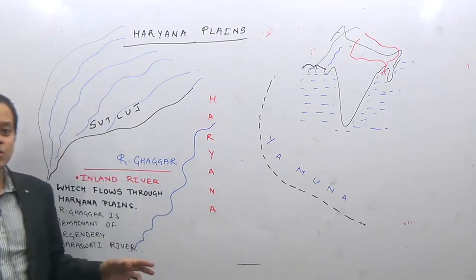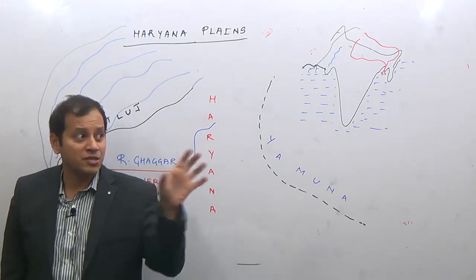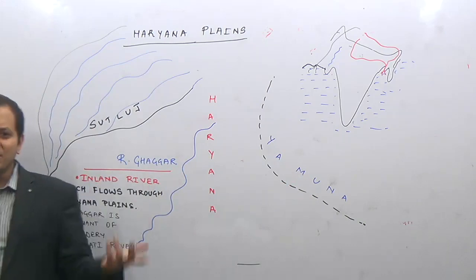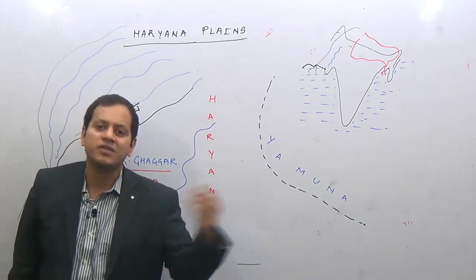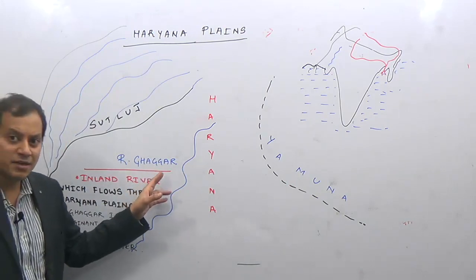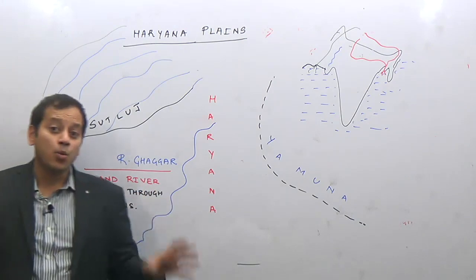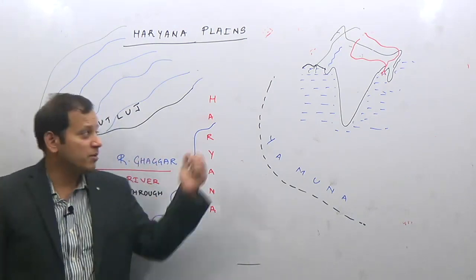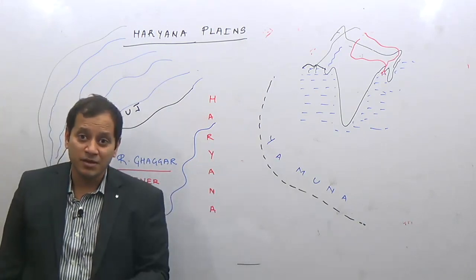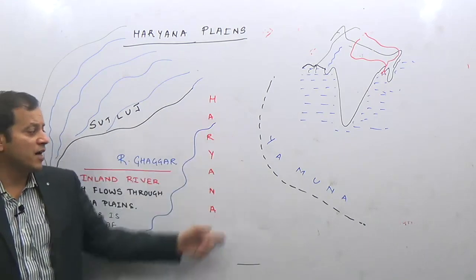And this is how the questions will come. They will give you the names of 3 to 4 rivers, and they will ask you to identify the inland rivers in India. So one is river Ghaggar, river Luni is the other. We will continue studying the inland rivers. And river Ghaggar is an inland river because it is a part of the legendary Saraswati river. Why has the Saraswati river become short? Because it is believed that the Yamuna river captured the tributaries of the Saraswati river, and thus it is now an inland river which drains the Haryana plains.